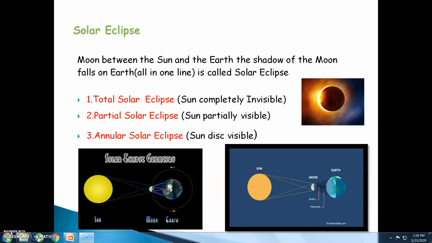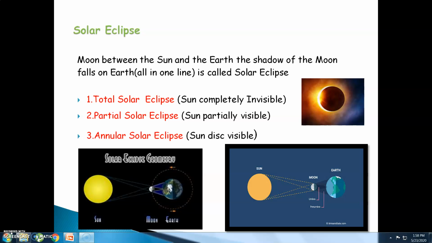Now, there are three types of solar eclipse. First is total solar eclipse. In a total solar eclipse, you are unable to see the sun completely from the earth because the moon blocks the way. In a partial solar eclipse, the sun can be partly seen. As the moon is moving around the earth, some part of the sun is visible from the earth. That is called a partial solar eclipse.